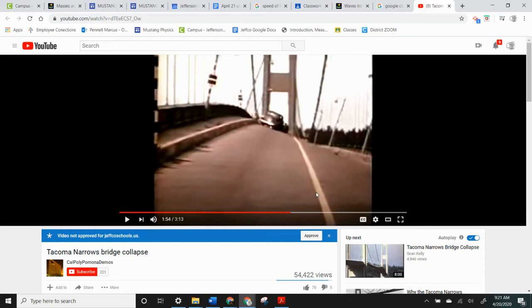This bridge is being oscillated in much the same way that a violin string would be if you dragged a bow across it, only the wind is causing the oscillation instead of a bow. We'll talk more about how strings work and how this bridge is a lot like a string in a later lesson. All right, back to the notes.